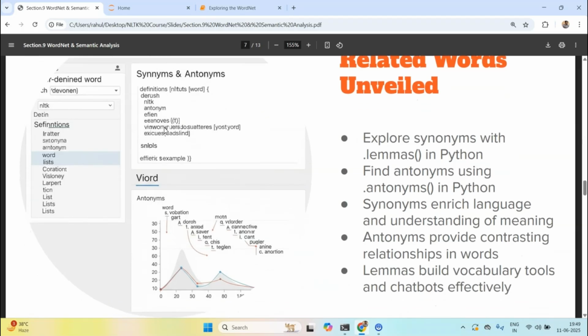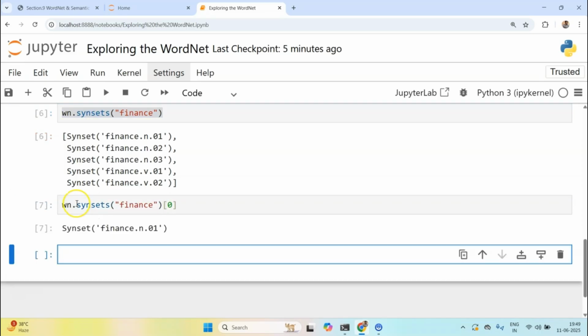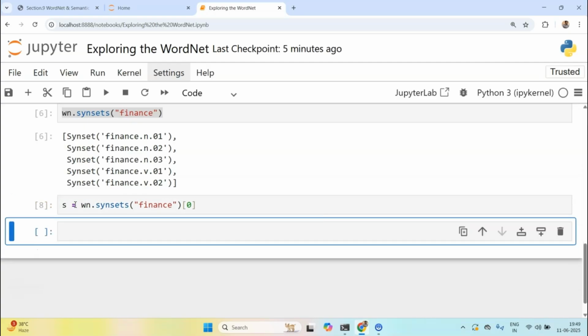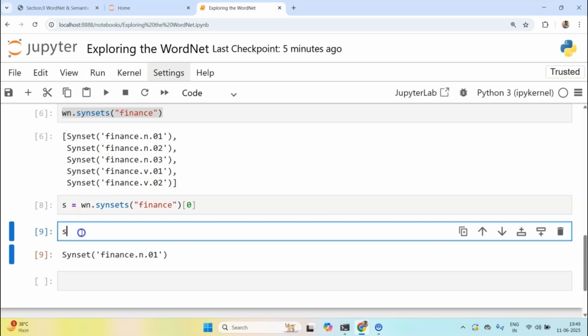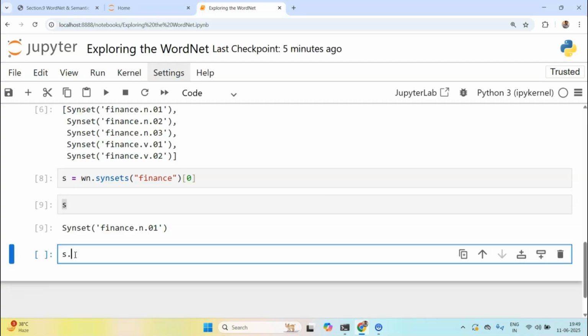Okay, so you already know what synonyms and antonyms are, and lemmas are just a fancy way of calling out the synset itself. Let me explore this synset in detail. I'll save this as S, and let's see what we have here. Each synset has some methods, so let's cover those methods one by one.